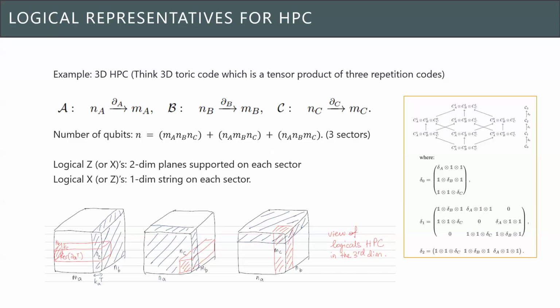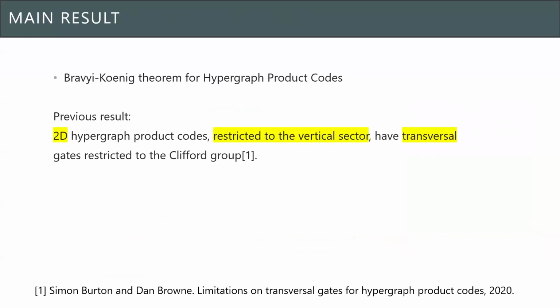Then we can understand what the logical representatives look like very visually by splitting this into 3 sectors, and there are canonical logical representatives supported on either a 2D plane or a single column. And what we can also show is that this is not just a basis, it's also a symplectic basis, which is really nice.